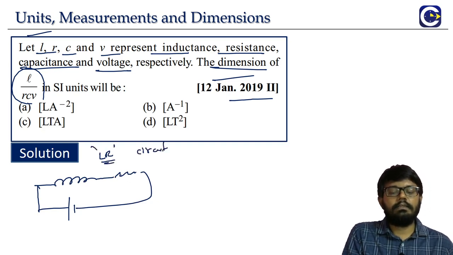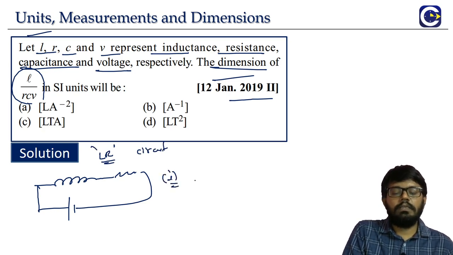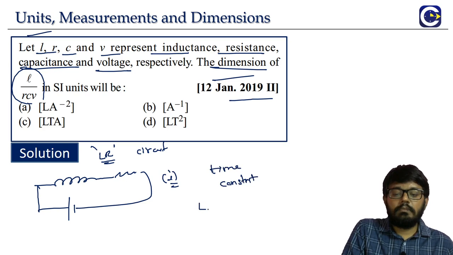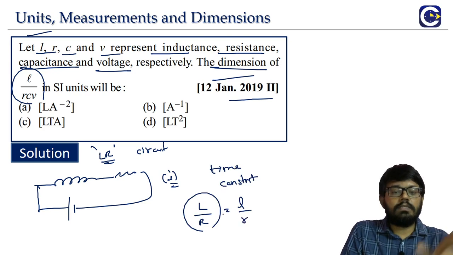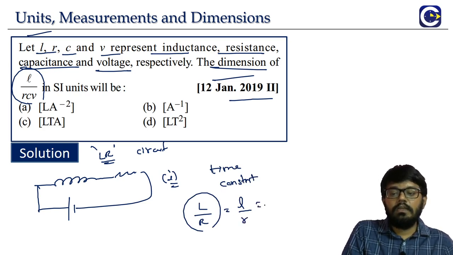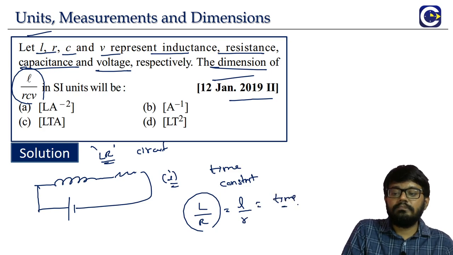Inductor and then resistor. For the same, when we do the calculation for the current expression, here we will have the time constant. Here the time constant value will be L by R. L means the inductance, in this case small l. In this case, the resistance is given by small r. So this will have the dimensions of time.